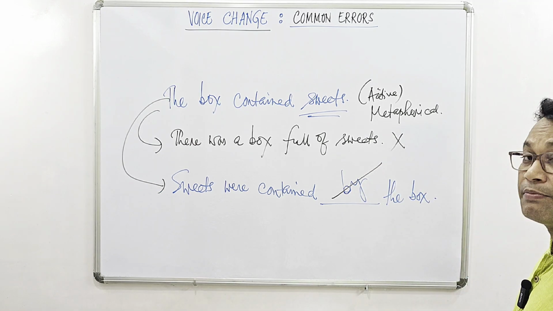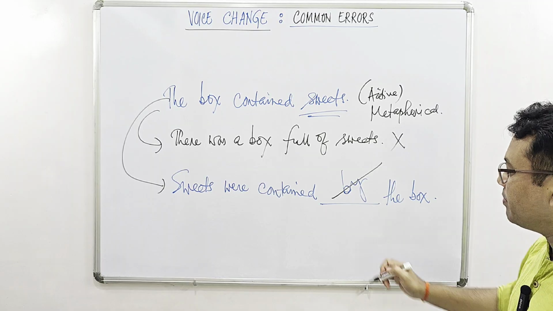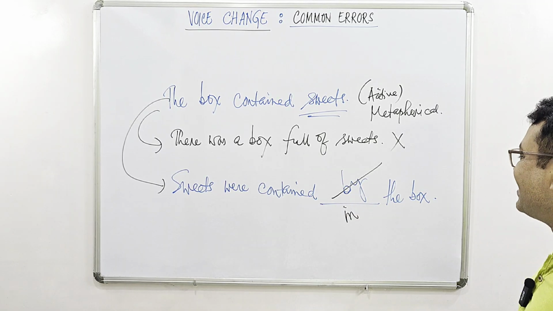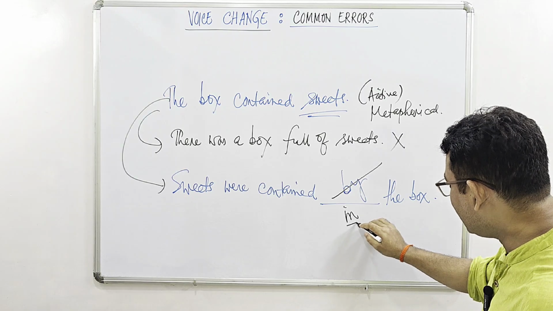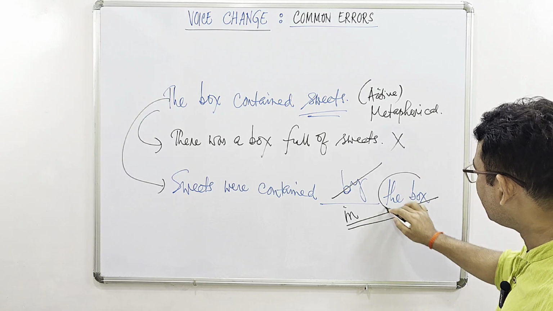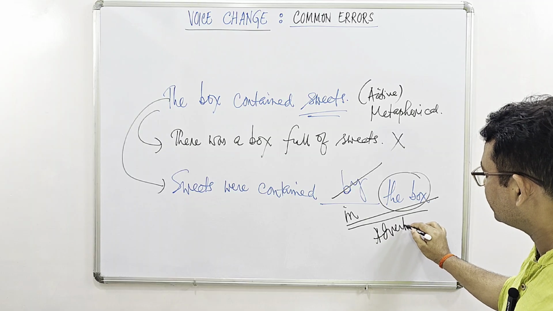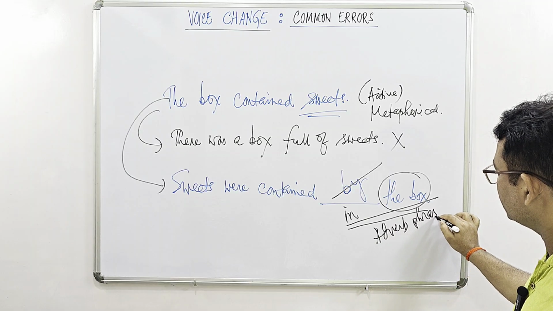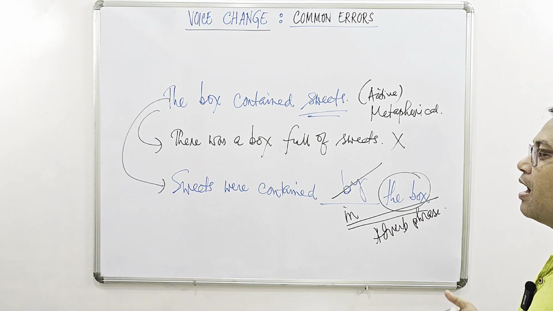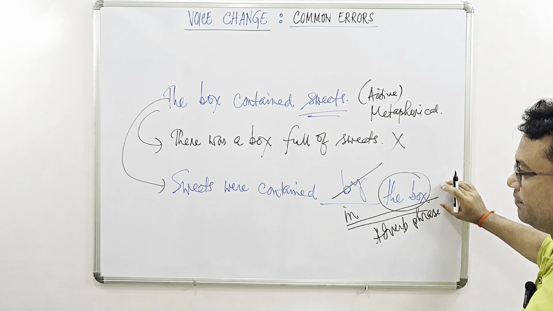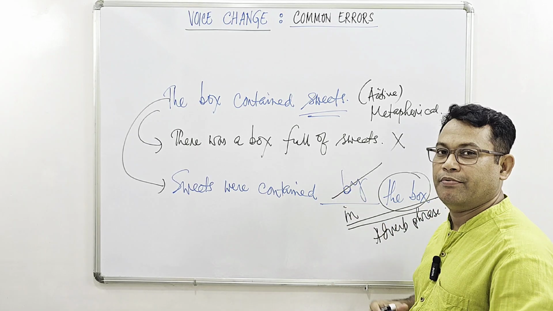We have to use a different preposition. Now that preposition will be in. Okay, sweets were contained in the box, and within this phrase, the box is becoming an adverb phrase. All right, and of course the agent is hidden or dropped in this sentence. Let's then take up one more example.